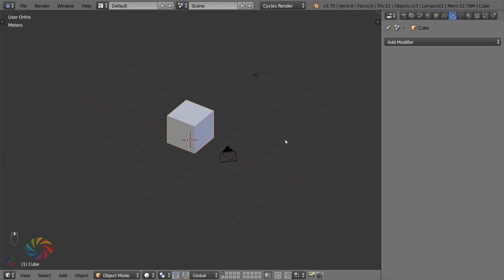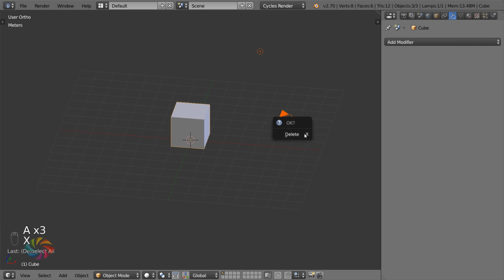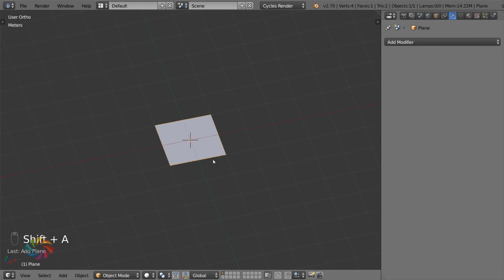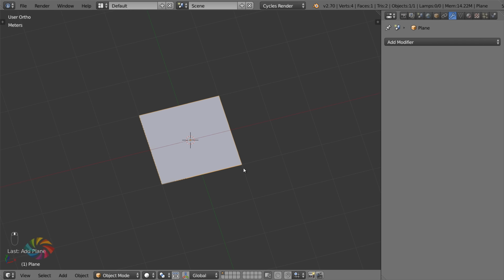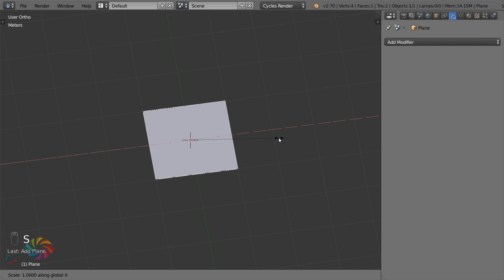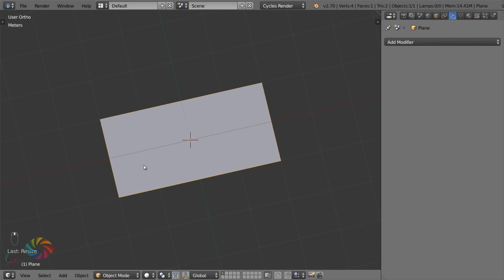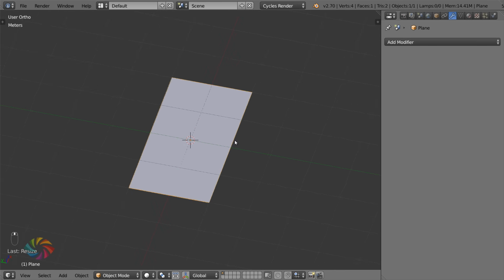So with a new scene now open up in Blender, we can delete everything and replace it with a plane. So we're just going to be focusing on the towel for the time being. So towels are rectangular generally. So if we hit S, then hit X, and then just type in the number 2, that's going to scale it along its X axis twice. So it's now twice as long as it is wide, basically.